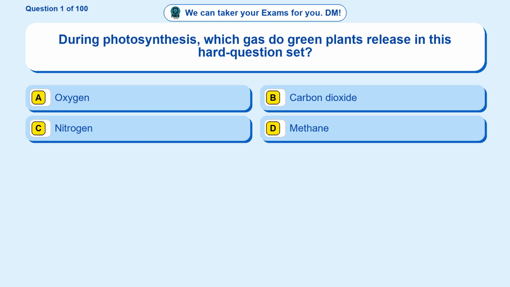Question 1. During photosynthesis, which gas do green plants release in this hard question set? Option A, oxygen. Option B, carbon dioxide. Option C, nitrogen. Option D, methane. The correct answer is option A, oxygen.